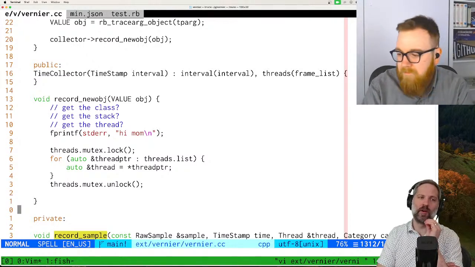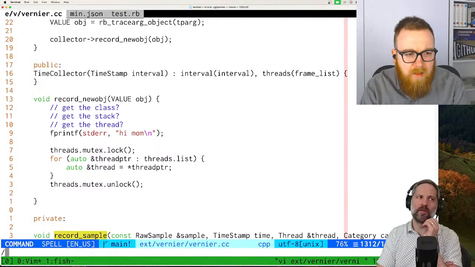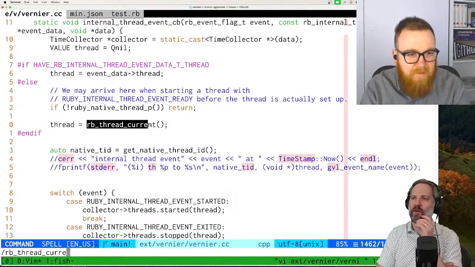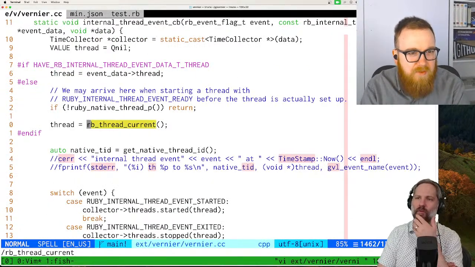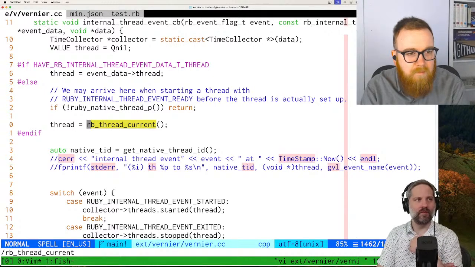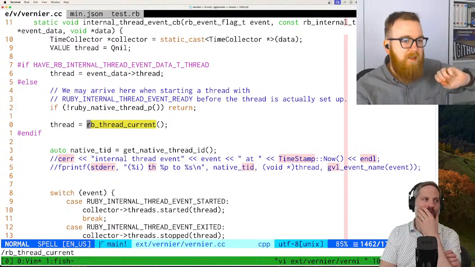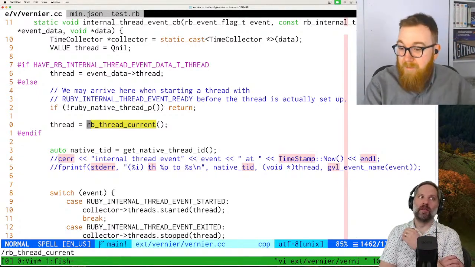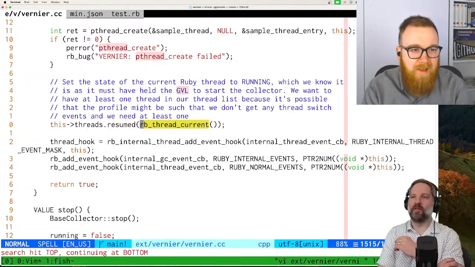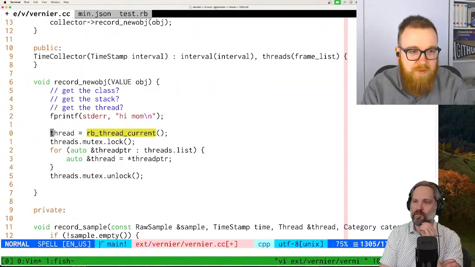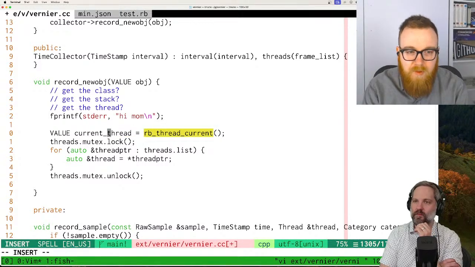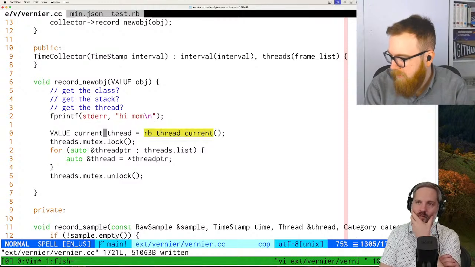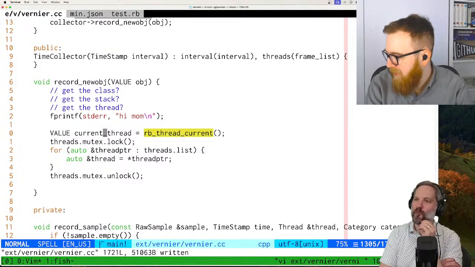Wayne is asking, isn't there an RB thread current? And I think there is. Yeah, I think we also use that. Nice. So we use that here. Could we just take out the lock, grab that thread, and RB thread current is telling us the Ruby thread. The thread we want to point at is my representation of a thread. Yes, so we can say value current thread is RB thread current. That is very helpful. Thank you.